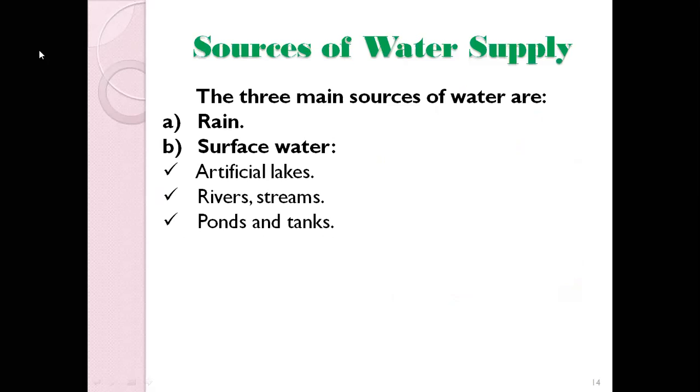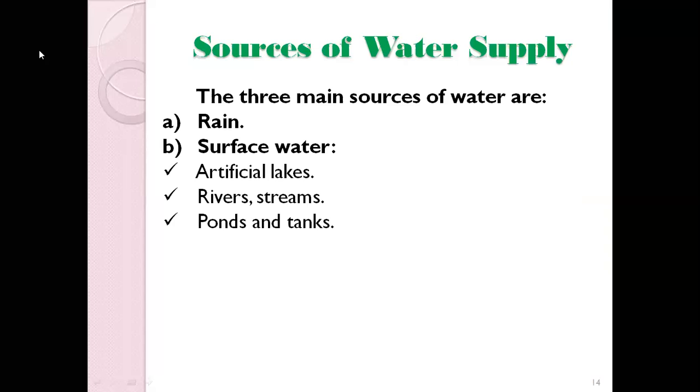So what are the sources of water supply? Actually, we have three main sources, okay. The first important one is rain, okay. That's why saving rainwater is very important, because rainwater is actually the main source of water for survival, okay.